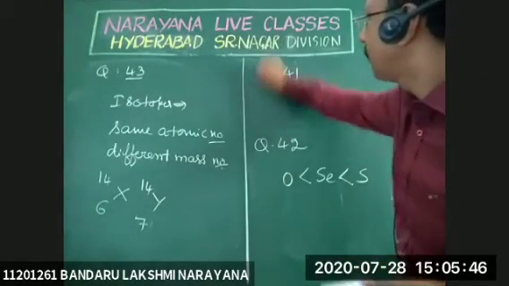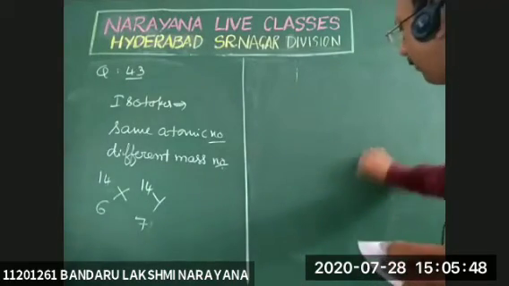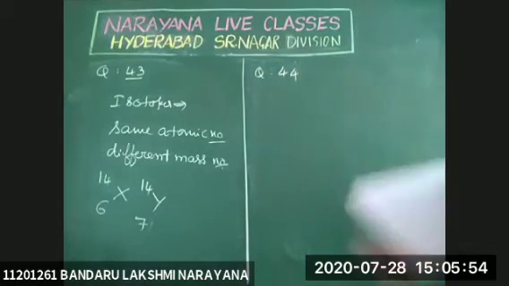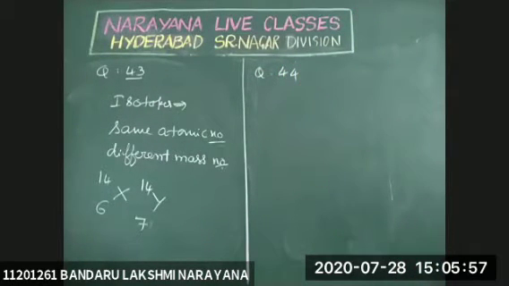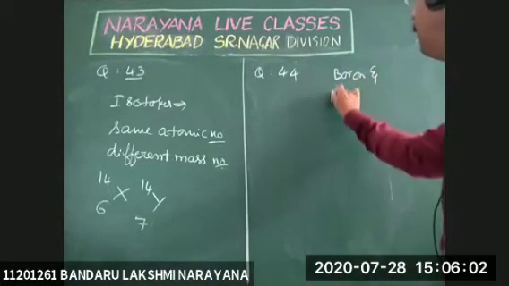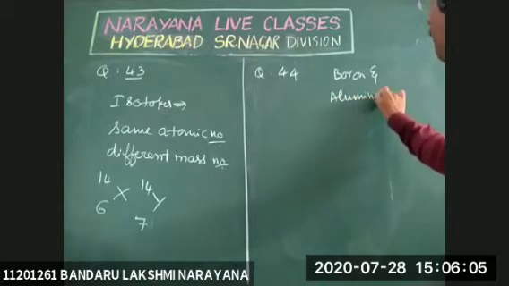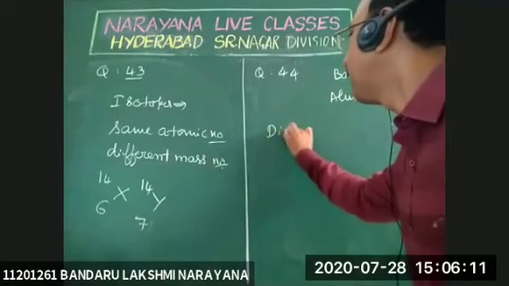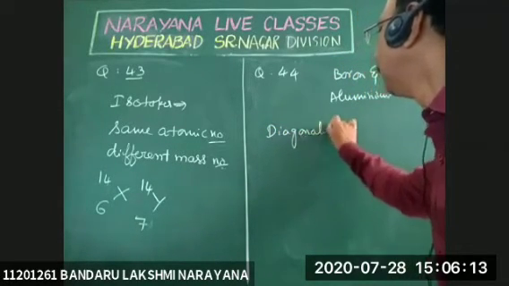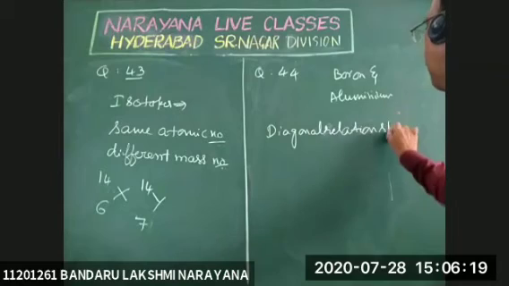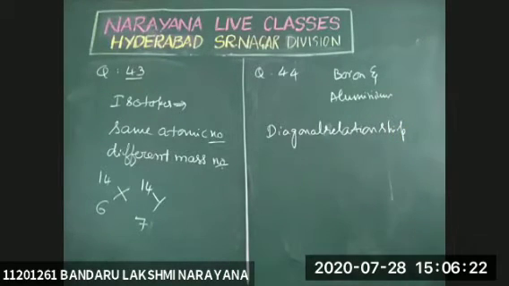The reason is the diagonal relationship.